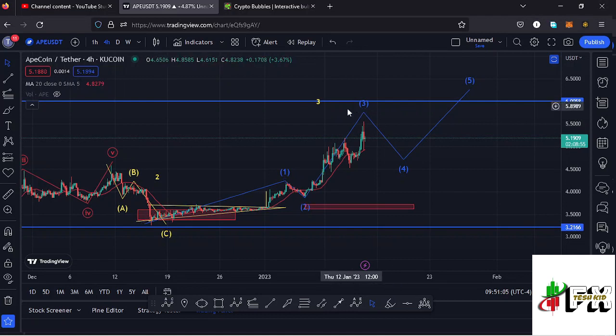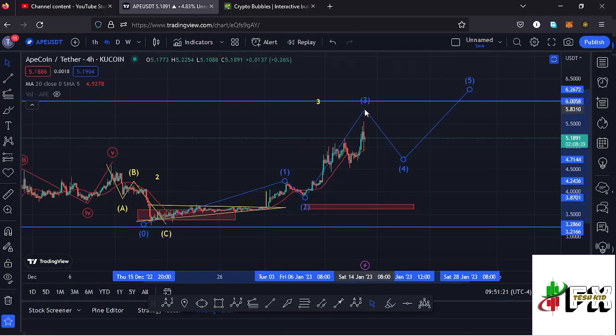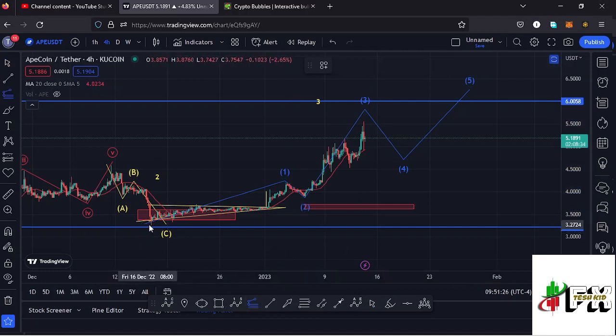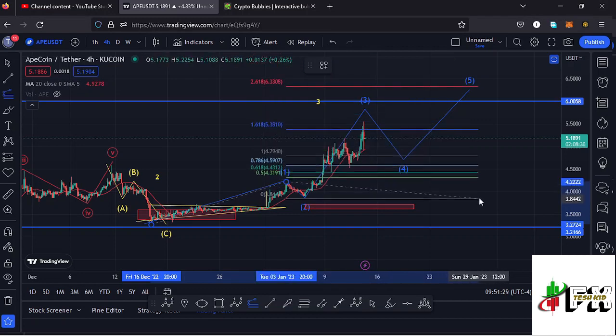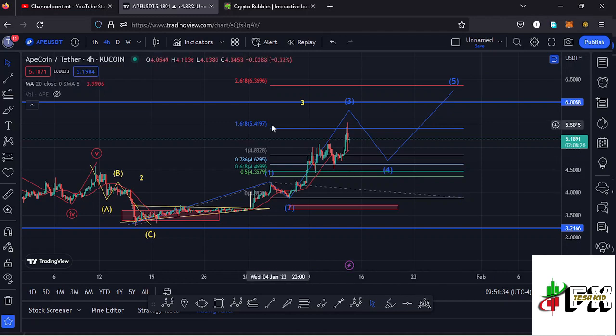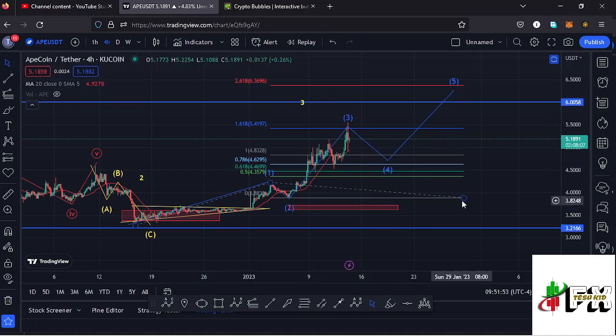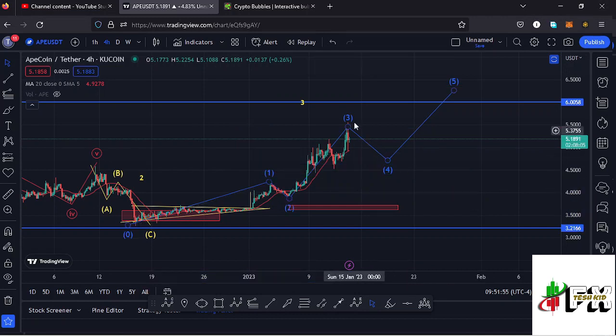And since we're in the formation of this wave 3, we can sketch out a minimum target area to the upside in the formation of this wave 3 and get to see whether we are going to continue pushing even higher to fully maximize the formation of this wave 3 by connecting the trend-based Fibonacci from the low of the first wave to the high of that wave 1, then drag the fibs to the low of the second wave. And that gives me a minimum target area at the fib level 1.618, which is a target area that we have now fully maximized. And there are chances that very soon we might see a bit of a corrective structure,